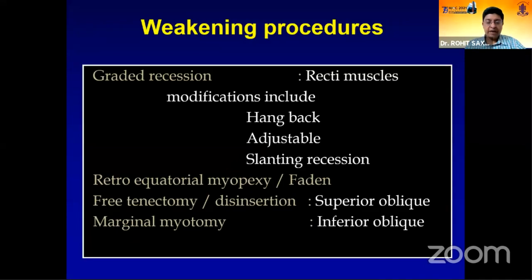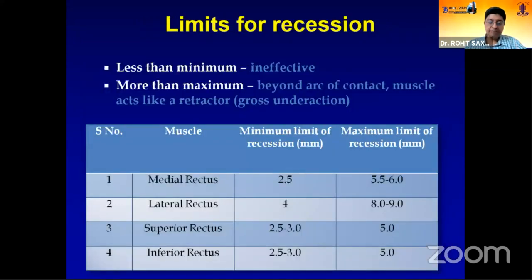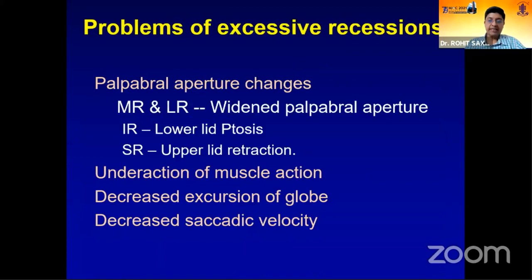Faden is a procedure, a weakening procedure that weakens the muscle in the direction of action, but otherwise free tenotomies and myectomies are only described for obliques, and even there we would prefer to do a graded procedure as compared to a free procedure. There are upper limits for both recession and resection. Going beyond a particular amount would weaken the muscle and would cause gross underactions and limitation of movement, which would be extremely difficult to manage post-op, and the patient may complain of diplopia in horizontal gazes.